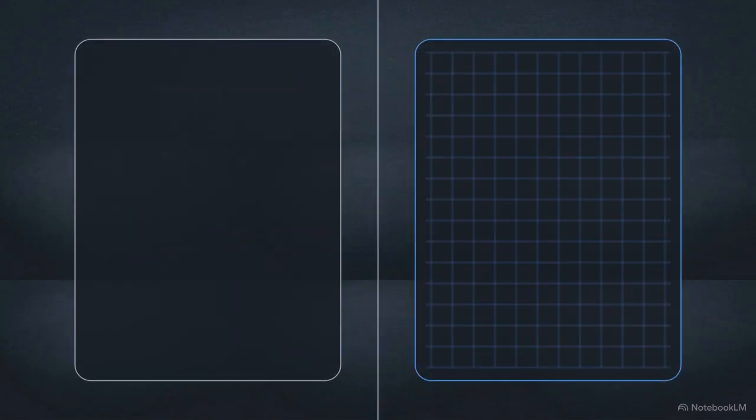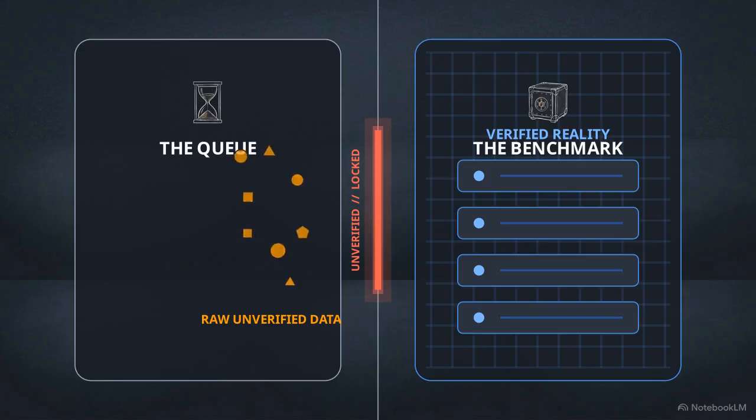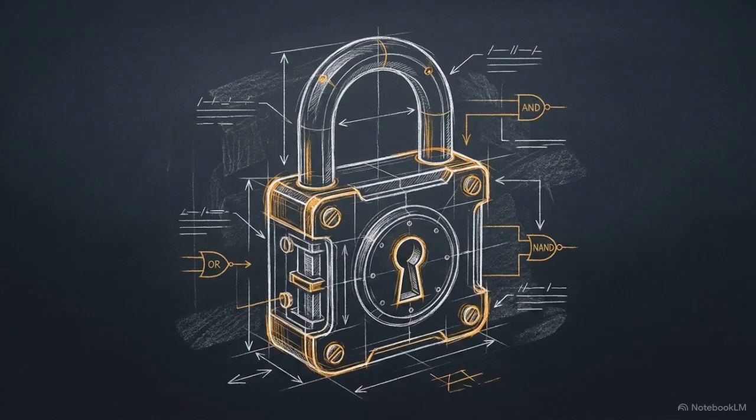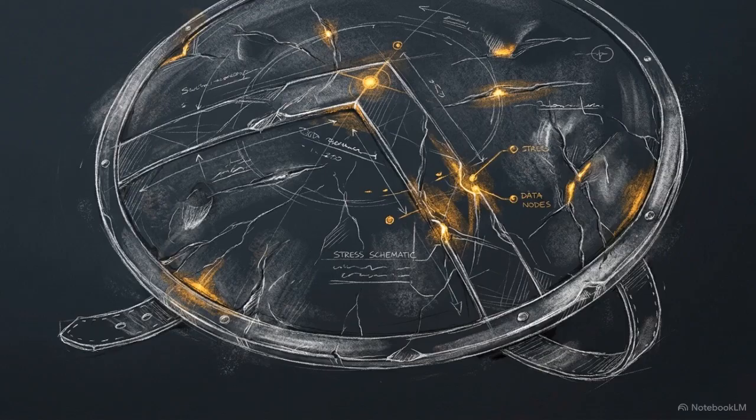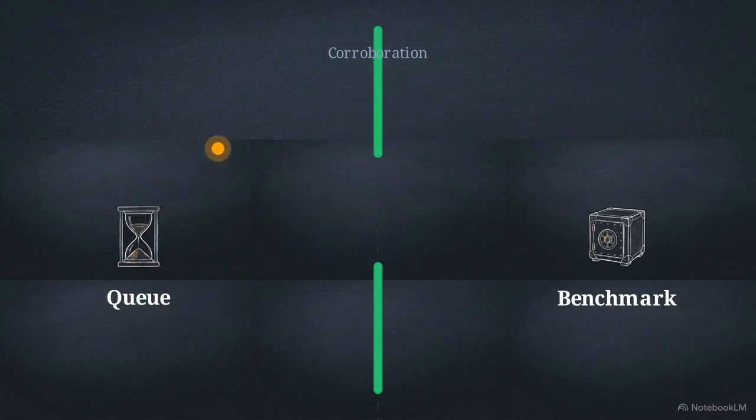This UI schematic shows how all raw, unverified information is immediately placed into the queue. Across from the queue is the benchmark, the vault containing the trusted, verified versions of reality. Moving an idea requires a trigger, such as utility or proven survivability, or finally, corroboration. The architect relies on corroboration as the absolute trigger to version up an idea.